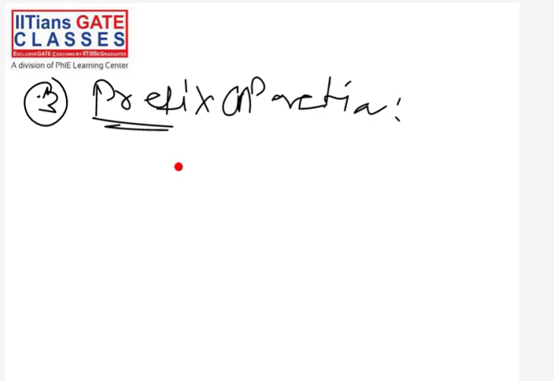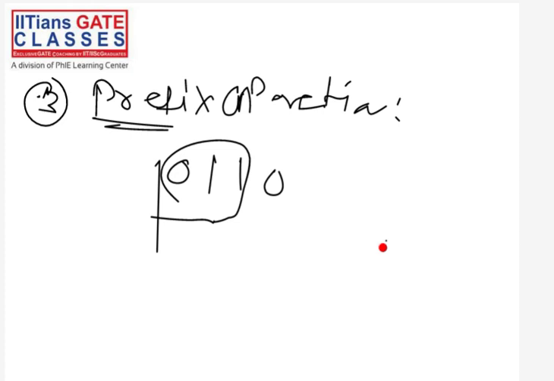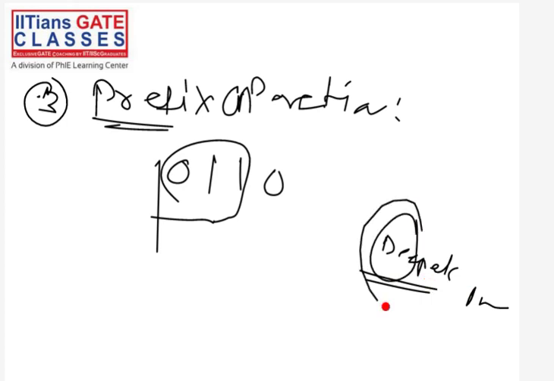For example, if I give you a string 0110, then first of all, what is the definition of a prefix? A prefix is nothing but you start from here onwards and you take some symbols. For example, this 011 is a prefix, right? For example, my name is Deepak Punia, so I have this Deepak, then I have Punia. So this Deepak is actually a prefix. This D-E is also a prefix. This D-E-E is also a prefix. So you already know the intuitive meaning of prefix.